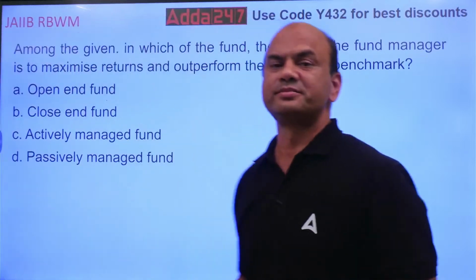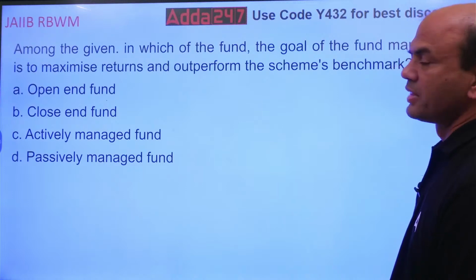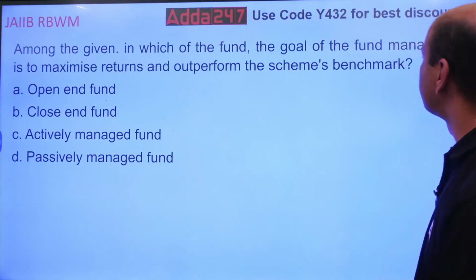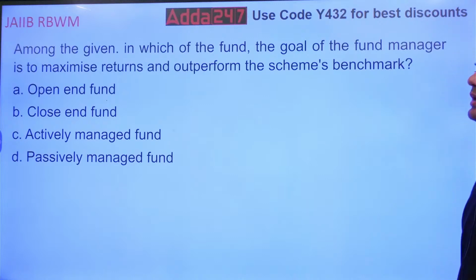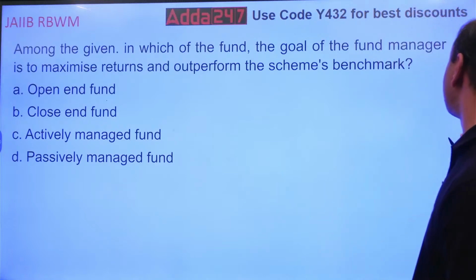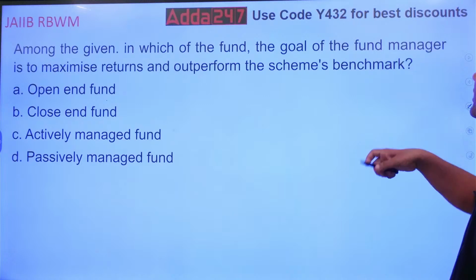Read this. Among the given, in which of the following funds is the goal of the fund manager to maximize returns and outperform the scheme's benchmark?